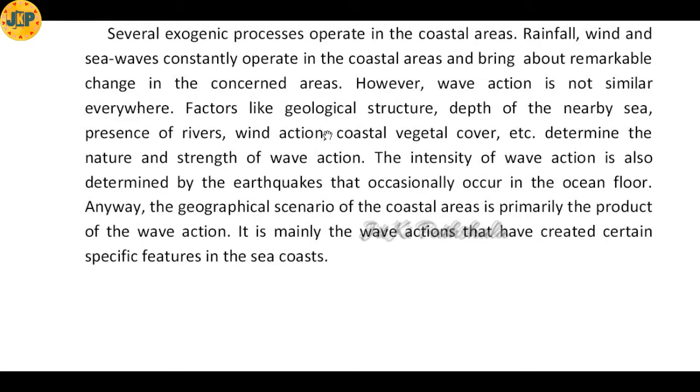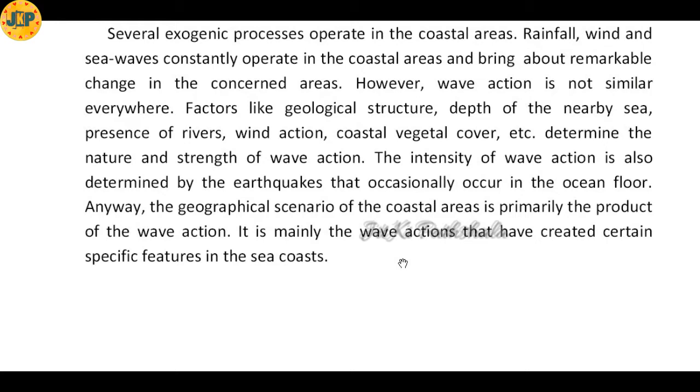Factors like geological structure, depth of the nearby sea, presence of rivers, wind action, coastal vegetal cover, etc. determine the nature and strength of wave action. Although lots of areas come under the action of sea waves, the changes that occur because of sea waves are not similar everywhere.